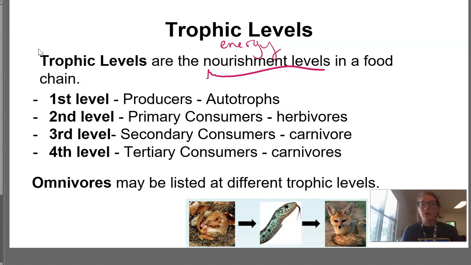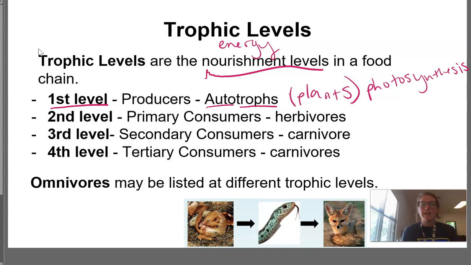So our producers are our autotrophs. Remember, those are usually plants. And they're going to be first level. Producers are always at the first level. These are our plants. They make food themselves. So auto means self. Troph means food. Plants are usually the biggest example of this, and they make food through the process of photosynthesis.